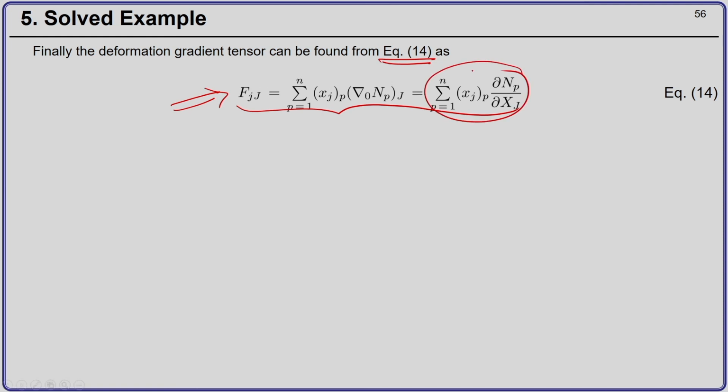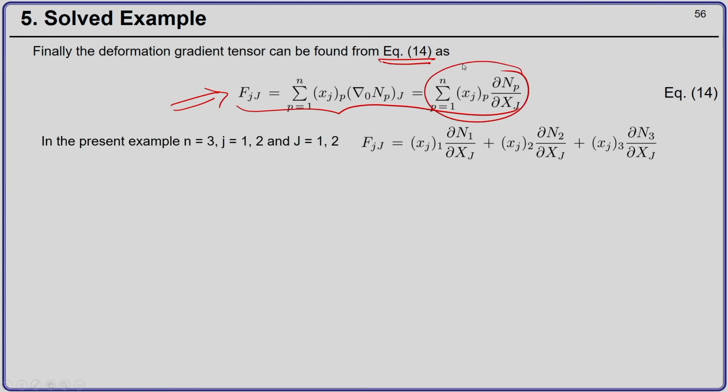If I now look at n, the total number of nodes in the element is 3. My small j varies from 1 to 2 because it is a 2 dimensional problem, and capital J varies from 1 to 2. Now, if I expand this term explicitly in terms of p, I remove this summation sign and get the following expression.